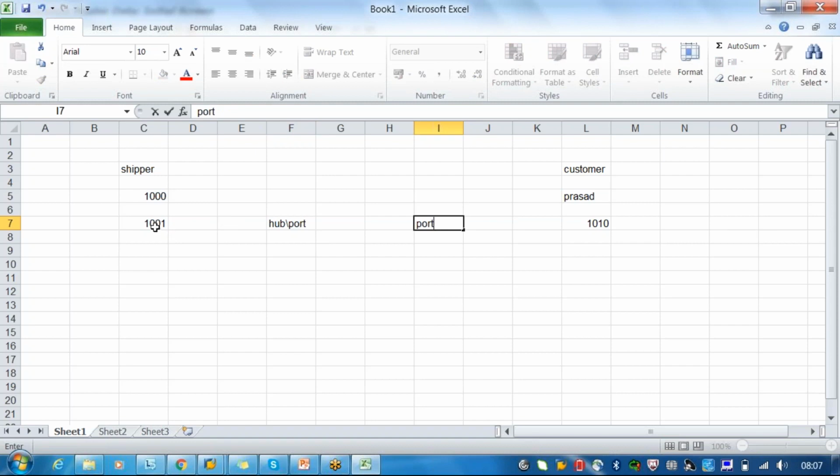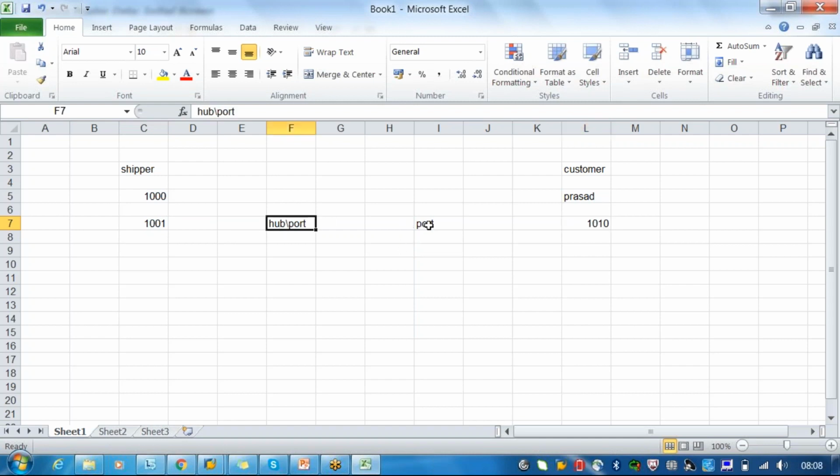That means from here to here the transportation should happen, and from here to here one transportation will happen, and from here to here there is one transportation will happen. So now we have locations 1001 which is the plant and 1010 as a customer.